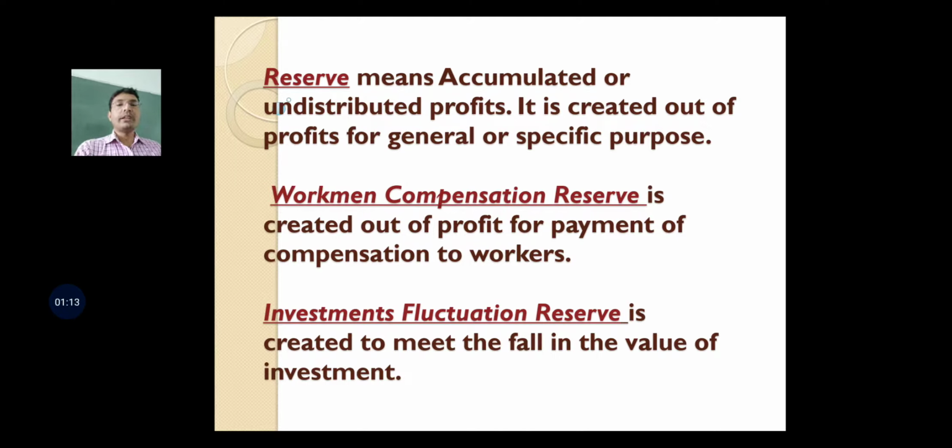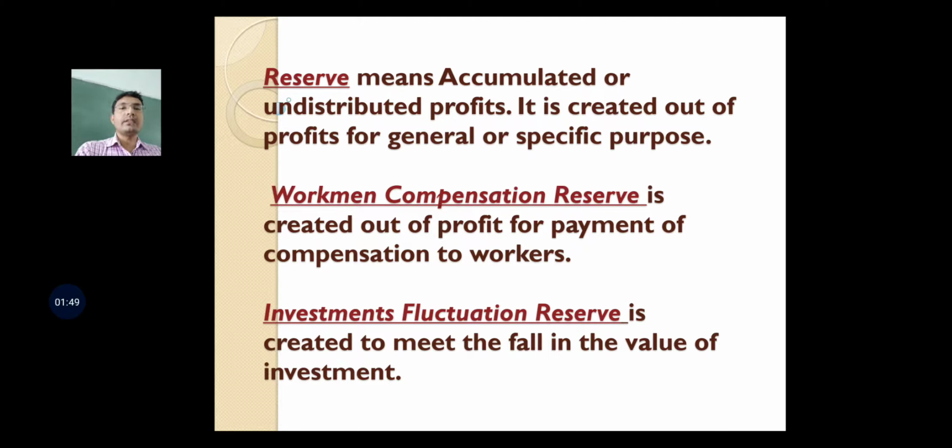Certain specific reserves are also created by the business. For example, in this section we shall learn workmen compensation reserve and investment fluctuation reserve. WCR, that is workmen compensation reserve, is created out of profits for compensation to workers only. This reserve is created and used only for the purpose of paying compensation to workers. Therefore, it is a specific reserve.